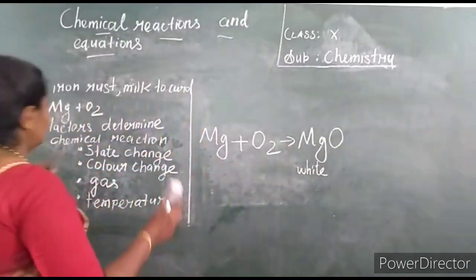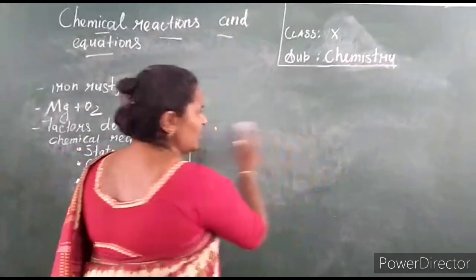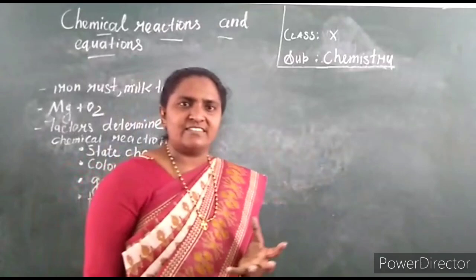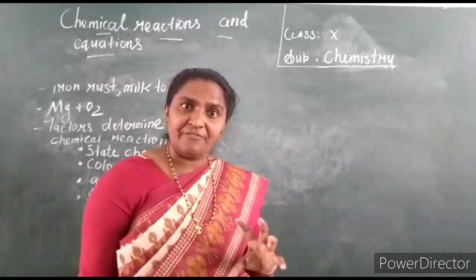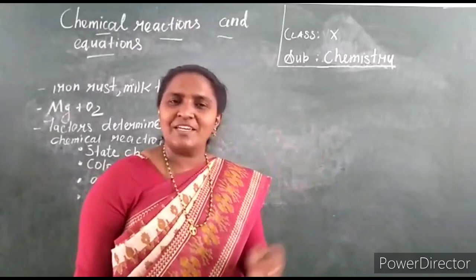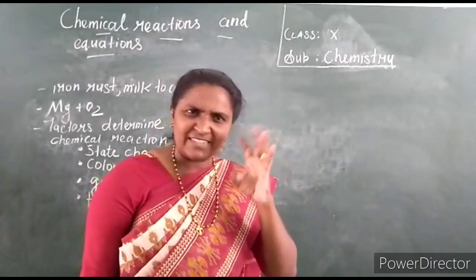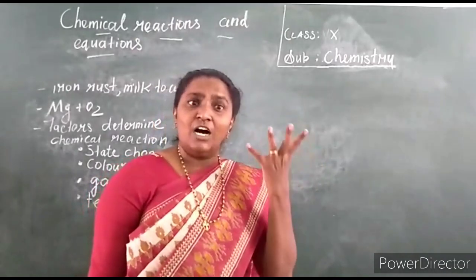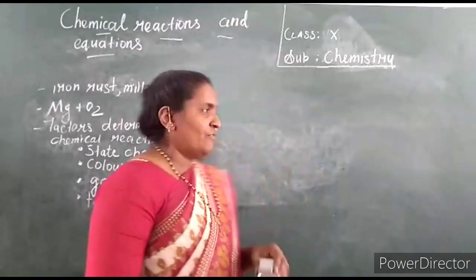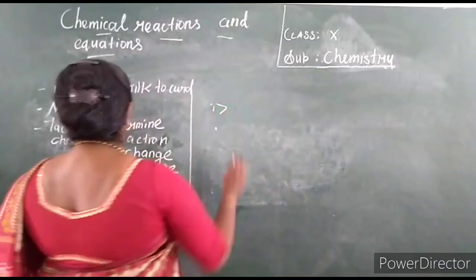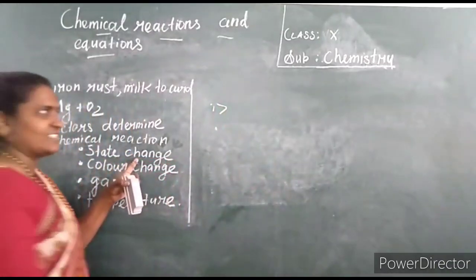Next one is, how will you see what are the observable factors that help you to identify whether a reaction is a chemical reaction? There are certain factors. We are going to study 4 observable factors. First one is change of state.